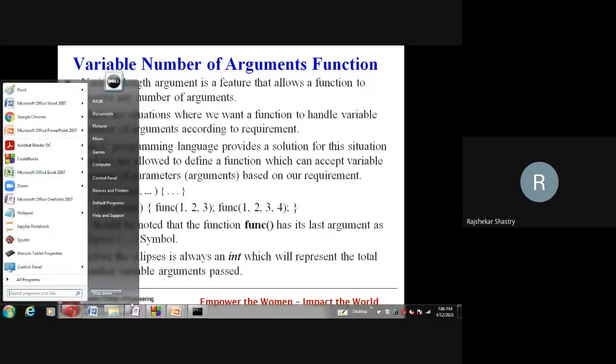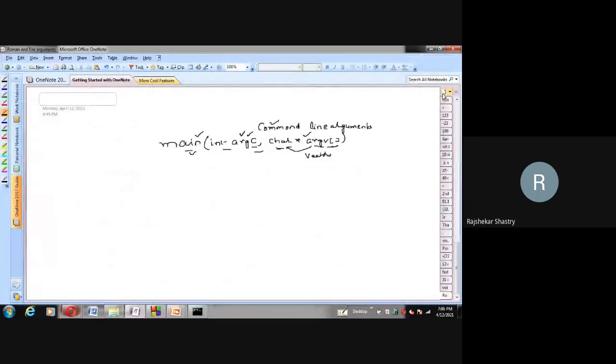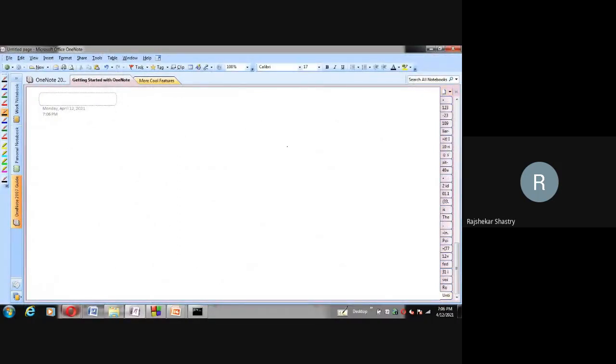To do this, let me go back to the explanation chart. Let me ask a few questions of all of you. What is the specialty of this method, Amma? SQRT. If you give 25, it will give the square root of 25, which is 5. Similarly, we have seen so many. We have created swap just now. Swap is a method to which we pass two variables of integer type. Likewise, we have seen many. Now, what is the specialty of this particular function?